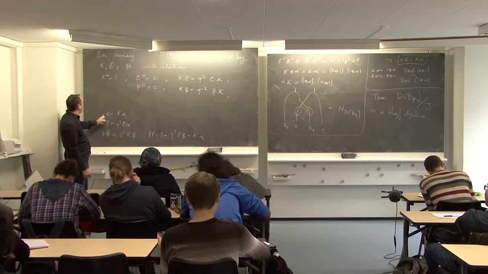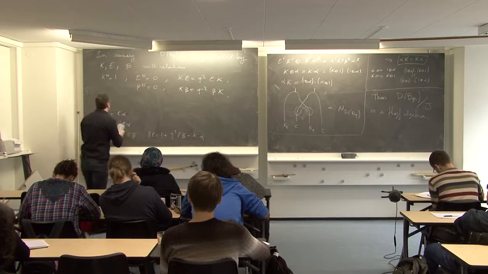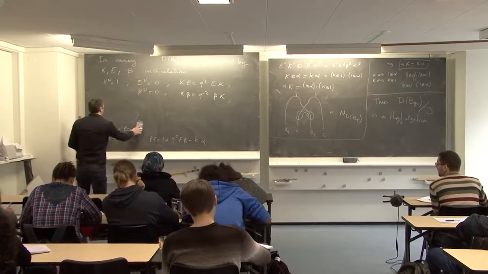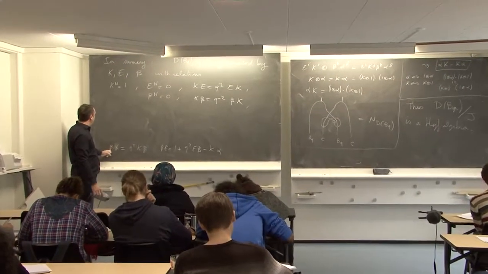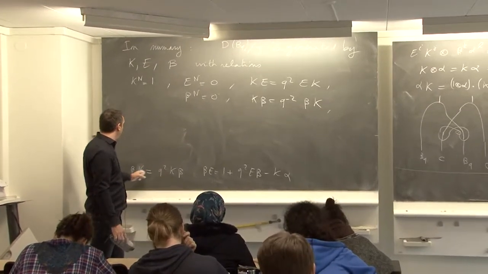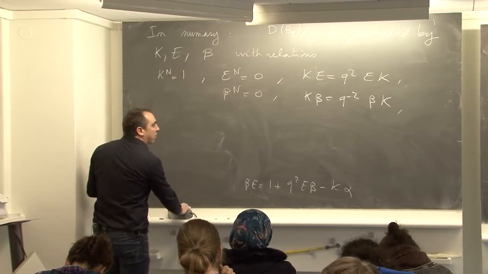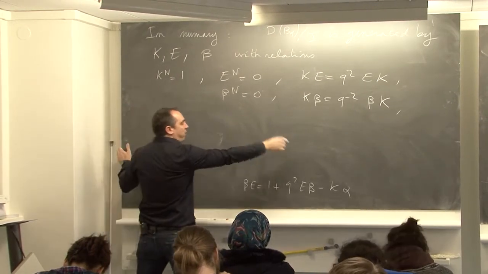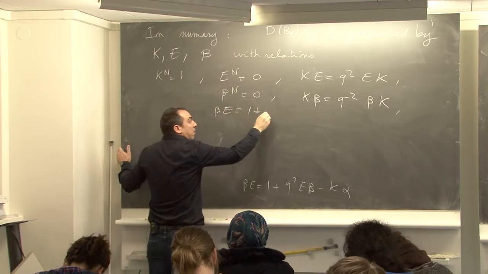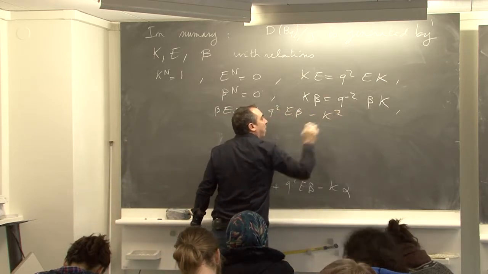So K squared, okay. So this is not a relation. KE = q^2 EK, we already have this one. K beta is q^-2 beta K. We have already this relation. So we just have one more relation: beta alpha plus q^2 E beta minus K squared.